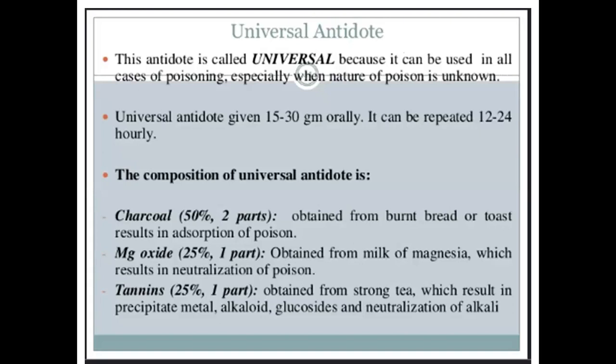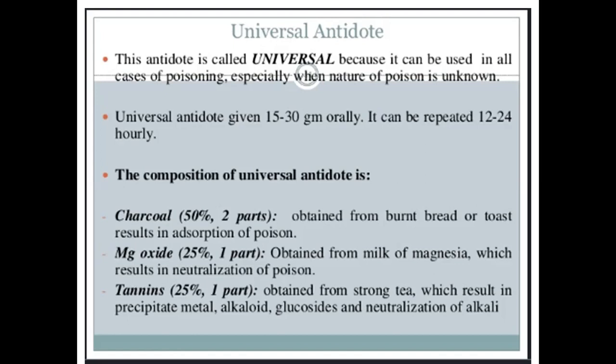Universal antidote is given 15 to 30 grams orally. It can be repeated every 12 hours or 24 hours. The composition of universal antidote is 2 parts of charcoal, 1 part of magnesium oxide and 1 part of tannic acid or tannins. Charcoal is obtained from burnt bread or a toast that results in adsorption of poison.